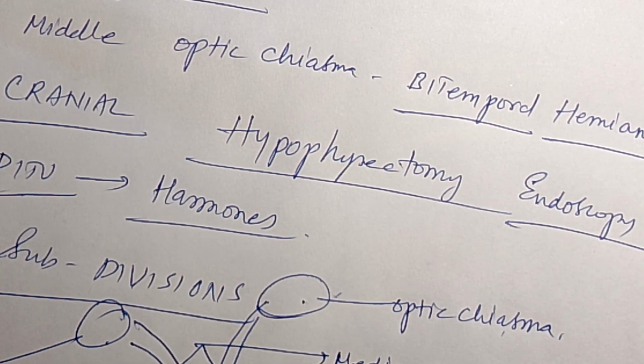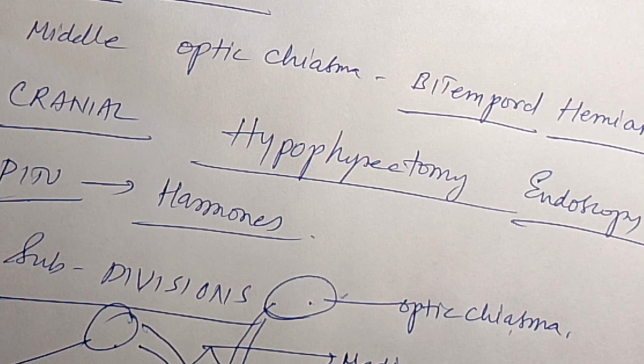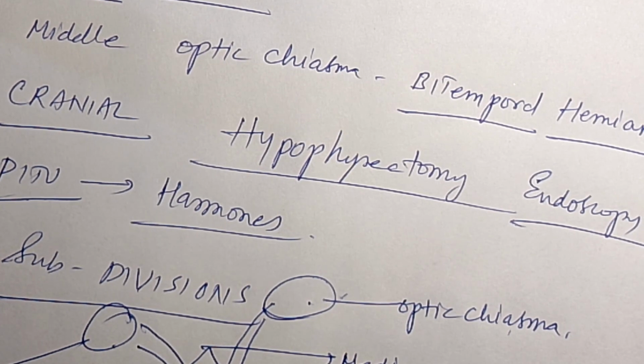Understood? We can see the extension of the pars anterior surrounds the central nervous core of the infundibulum because of its tubular shape. This extension is called pars tuberalis. Because the shape is in the form of a tube, it is called pars tuberalis, and pars tuberalis is a part of adenohypophysis. Understood?